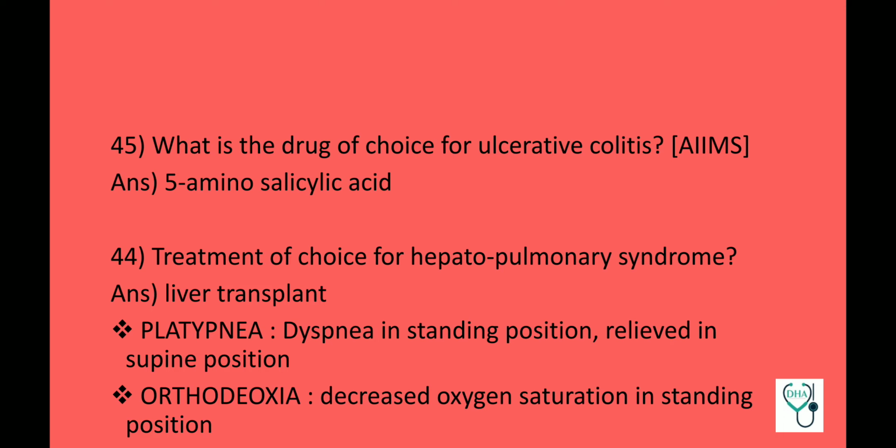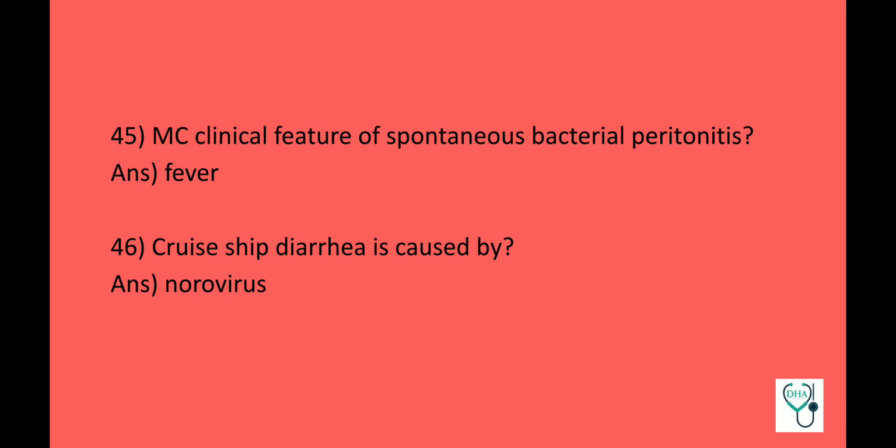Now, two important points, if mentioned in the question, can lead to a diagnosis of hepatopulmonary syndrome: platypnea and orthodeoxia. They both signify the same thing. Platypnea is defined as dyspnea in standing position, relieved in supine position, and orthodeoxia is defined as decreased oxygen saturation in standing position. If these are present in the question, the answer would most probably be hepatopulmonary syndrome, and the treatment of choice is liver transplant. Most common clinical feature of spontaneous bacterial peritonitis: fever.